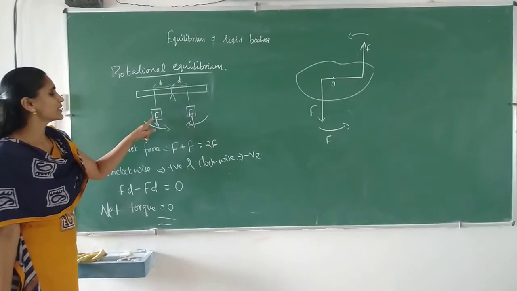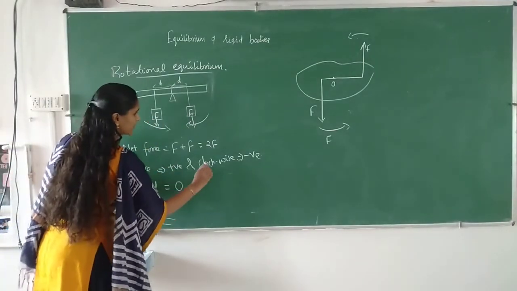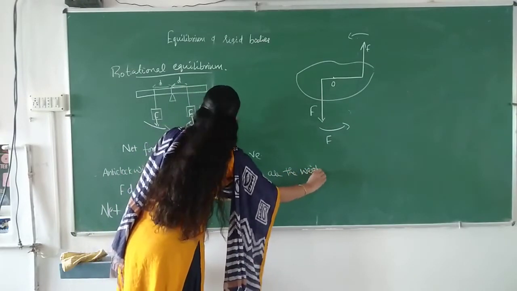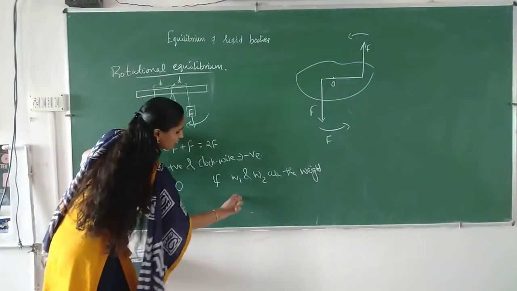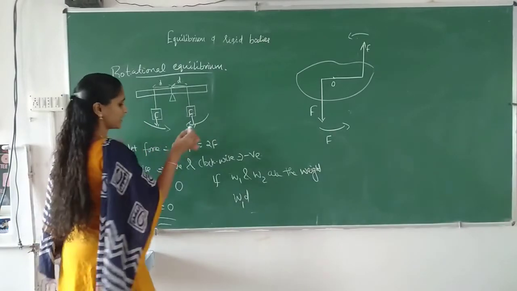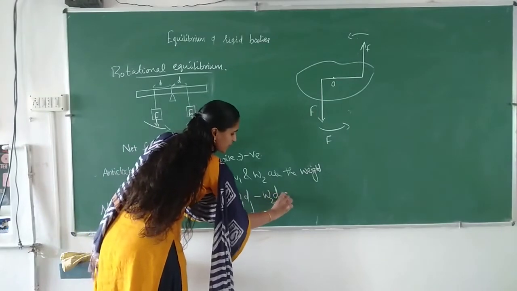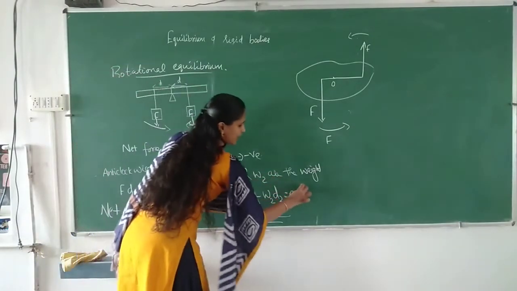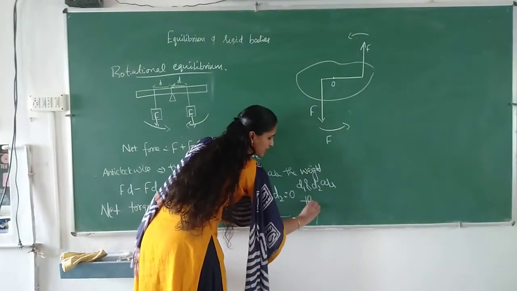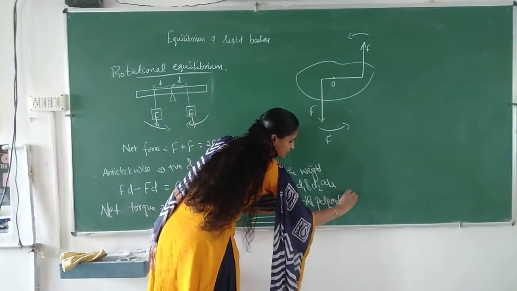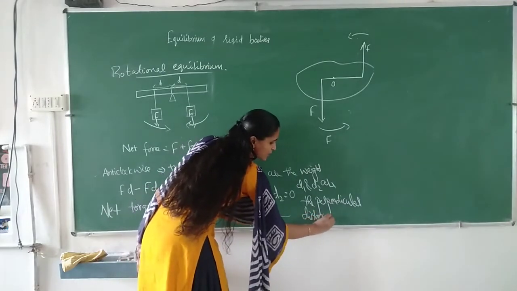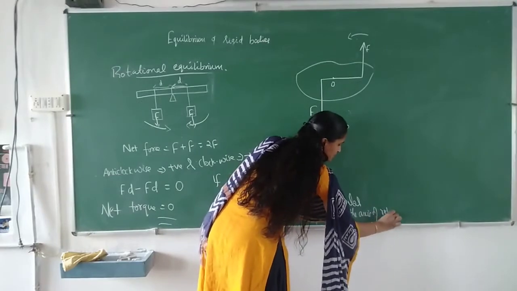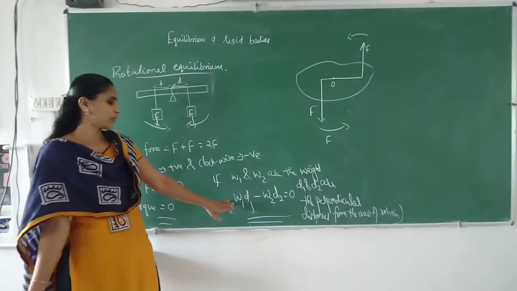If the weights are different, what happens? If this is W1 and this is W2, in that case the net torque can be written as W1 D1 minus W2 D2, with the distances also different if they are not the same. Here we considered the distances as the same, but if they are different, D1 and D2 are the perpendicular distances from the axis of rotation.